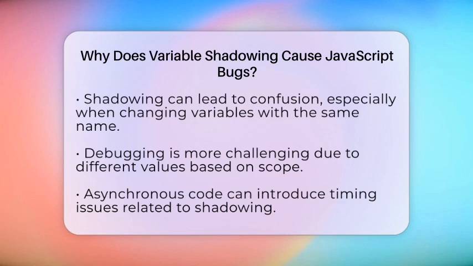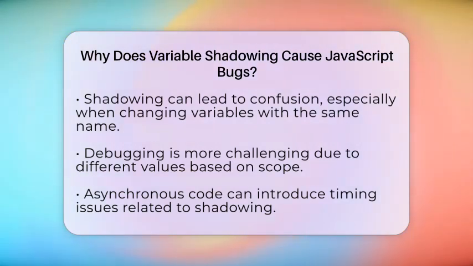JavaScript uses different keywords to handle scope: var, let, and const. The var keyword is function scoped, meaning shadowing occurs when a variable with the same name is declared inside a function. On the other hand, let and const are block scoped, allowing shadowing within blocks like loops or conditionals. This can make it even trickier to spot shadowing, especially in complex nested structures.